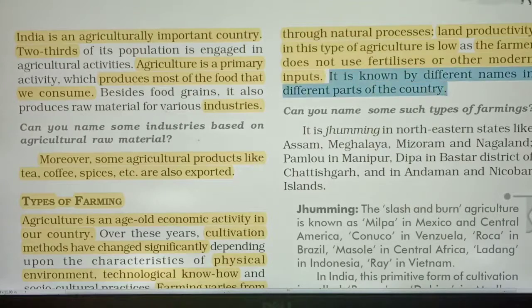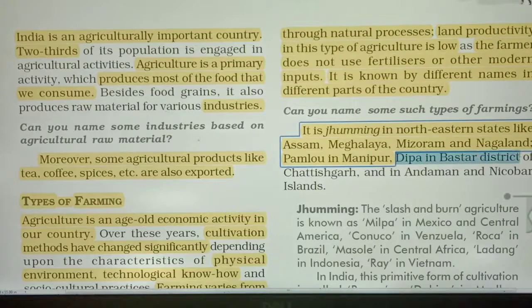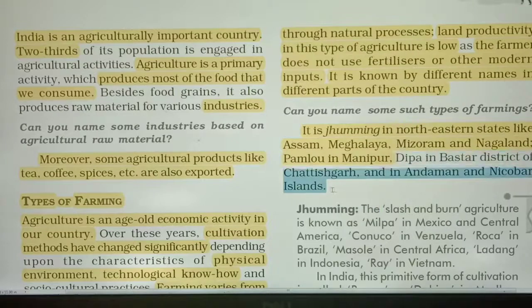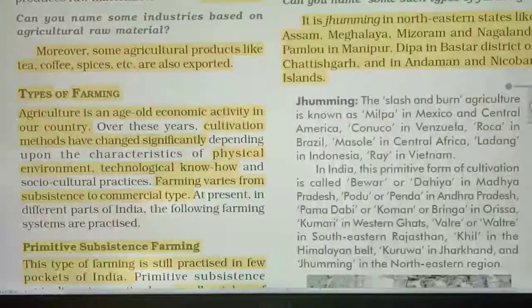It is known by different names in different parts of the country. See, it is Jhumming in northeastern states like Assam, Meghalaya, Mizoram, and Nagaland, and Pamlou in Manipur. And Dipa in Bastar district of Chhattisgarh and Andaman Nicobar Islands. There are different names. You have to learn all these names.